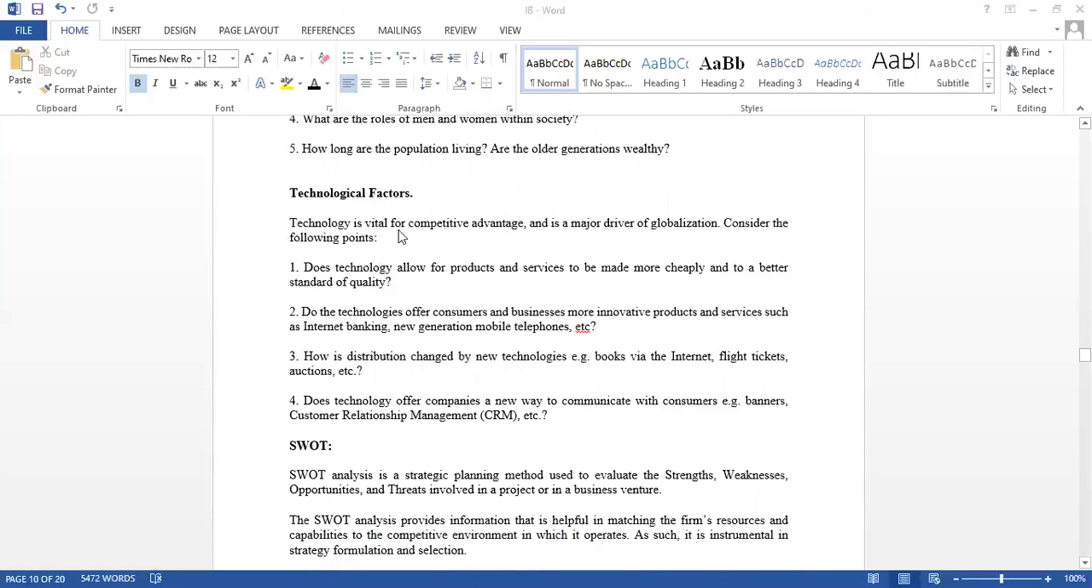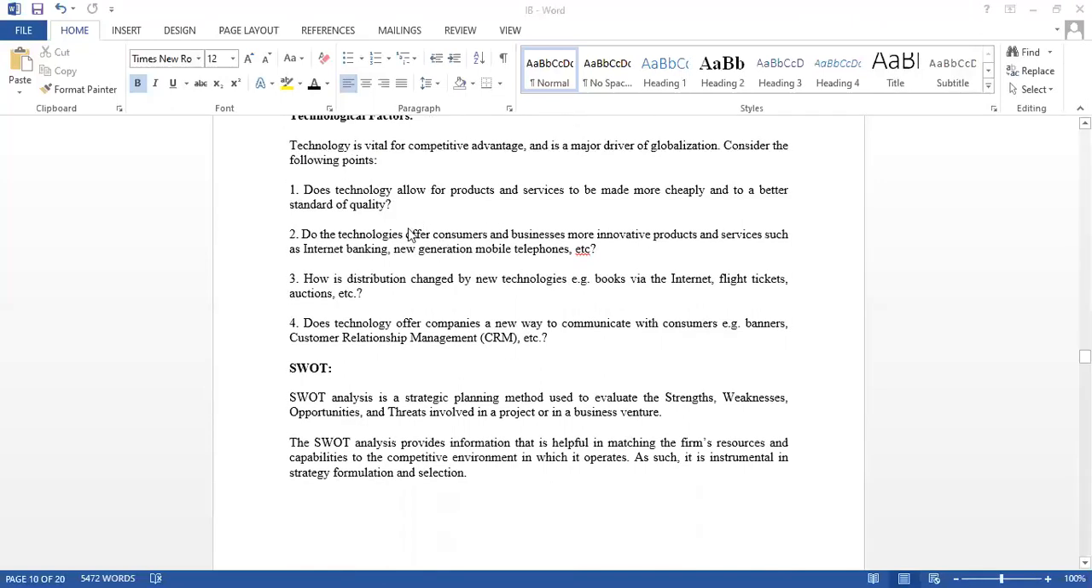So technology plays a vital role, and technology can be considered as one of the competitive advantage factors. We can consider technology as a competitive advantage. If you have sophisticated technology, you will have certain advantages when compared with competitors. So technology is vital for competitive advantage, and it is a major force or a major factor for globalization.